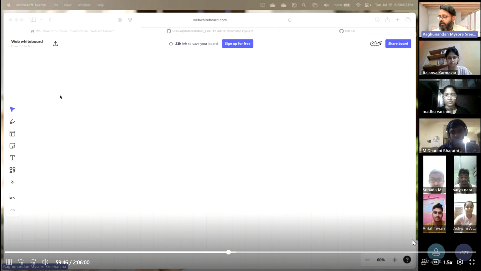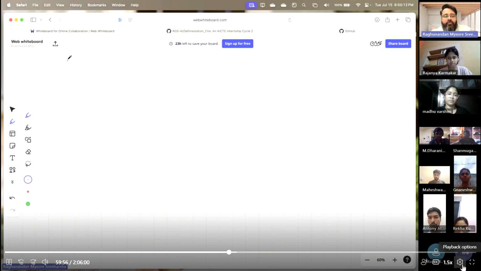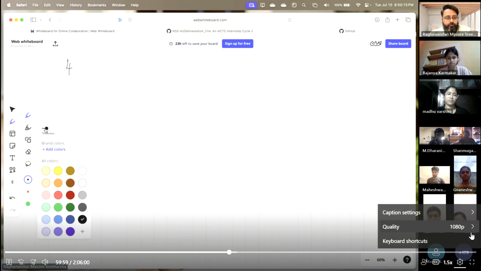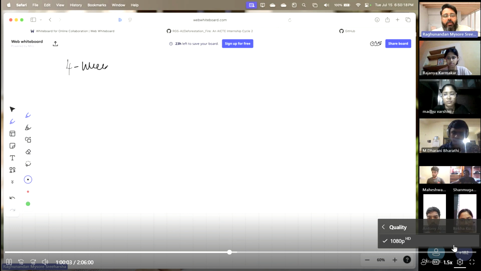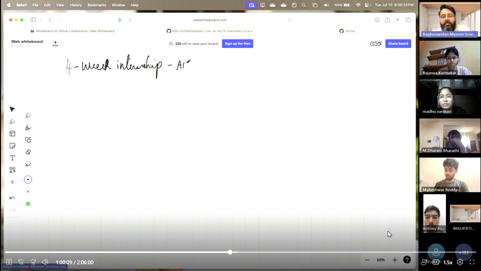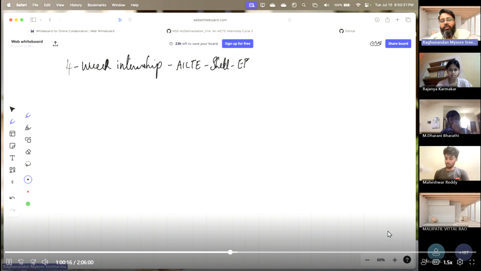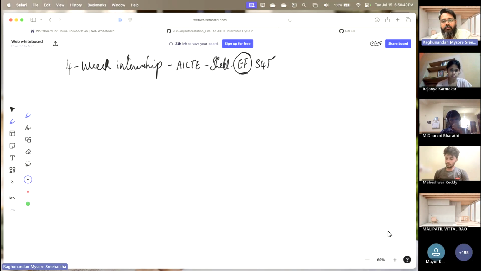Let me start by saying what the important things are that need to be done. This is our 4 week internship, by AICTE, sponsored by Shell, along with EduNet Foundation. I'm a trainer from EduNet Foundation. I come from a team called Skills for Future, where we will talk about green skills. That is the importance of what we're going to teach.